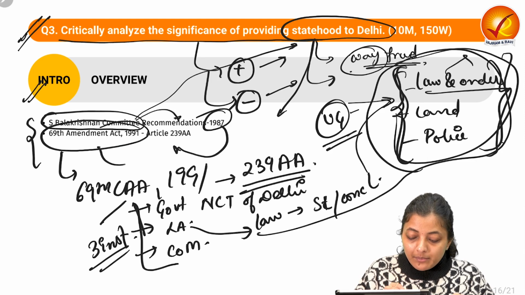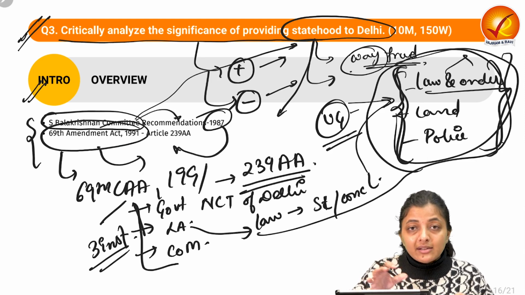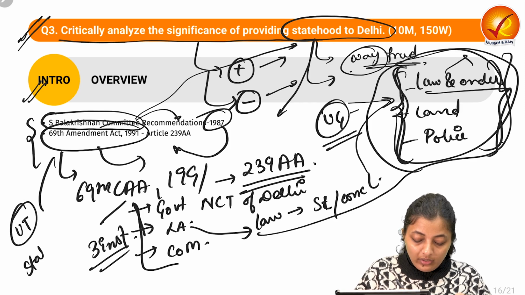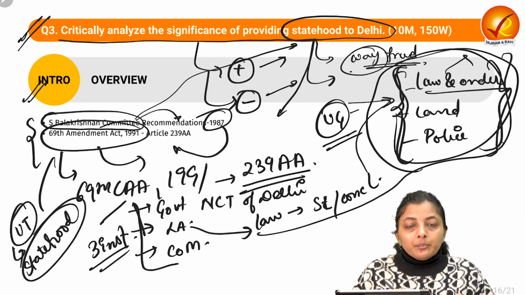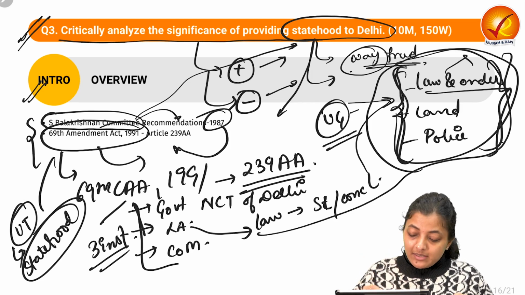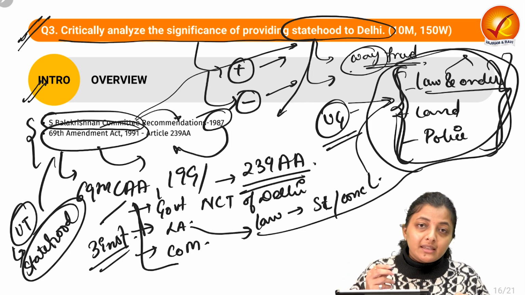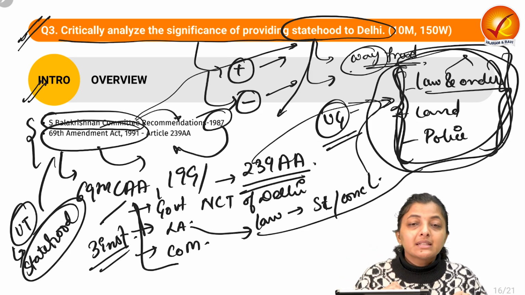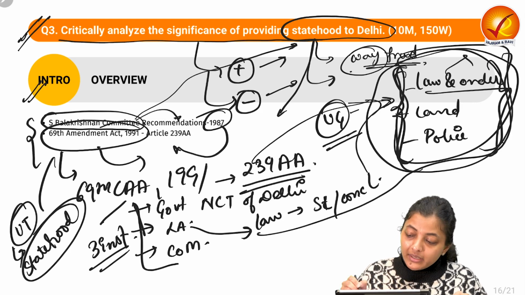So after this amendment, now Delhi is somewhere in the middle of the status of a UT and full-fledged statehood. Because the state legislative assemblies in any other state, if we look at Haryana, Punjab, Uttar Pradesh, they can deal with any of the matters with respect to these things as well. But the Delhi government cannot deal with these matters.